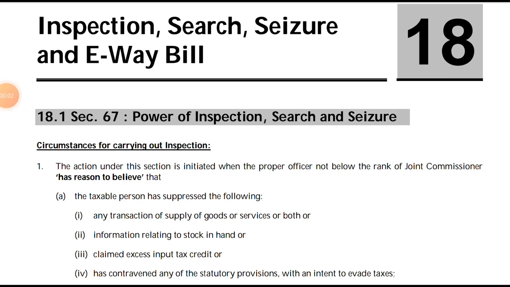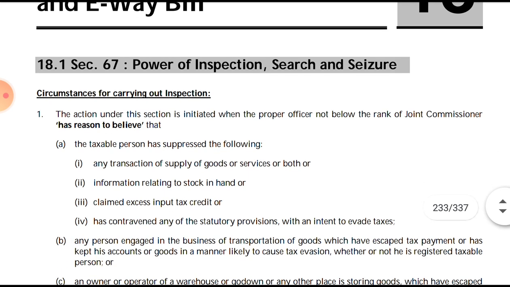Hello friends, this is Hatim Rampurawala, and in this video we would be revising section 67 of the chapter Inspection, Search and Seizure and E-Way Bill. We would be revising sections 67, 68, not specifically 69, then 70, 71 and 72. 72 is also a basic section. So we'll revise these 5 sections one by one.